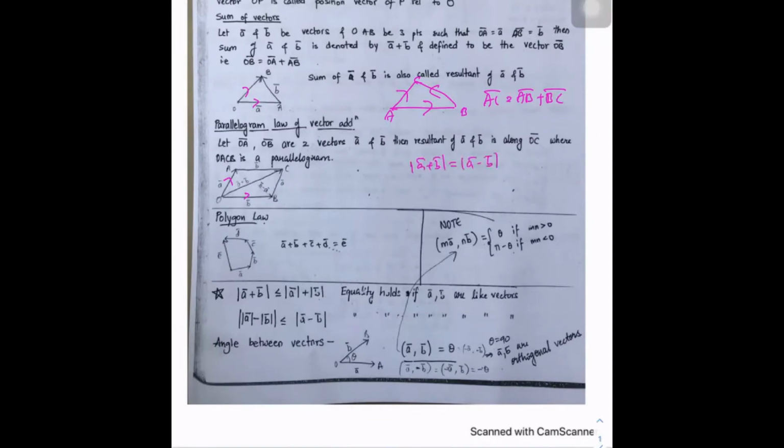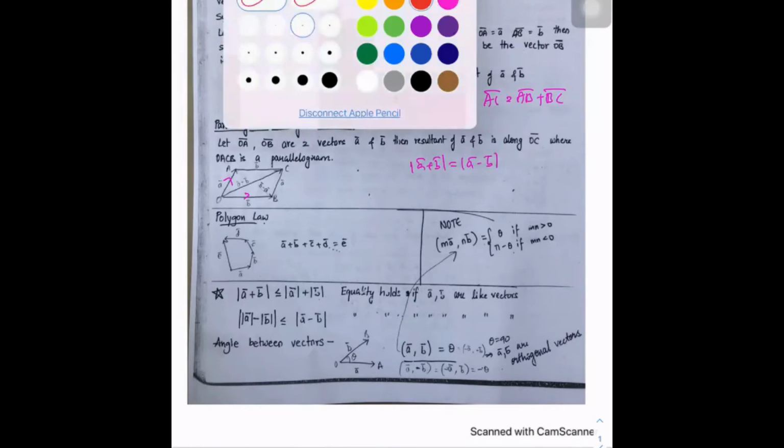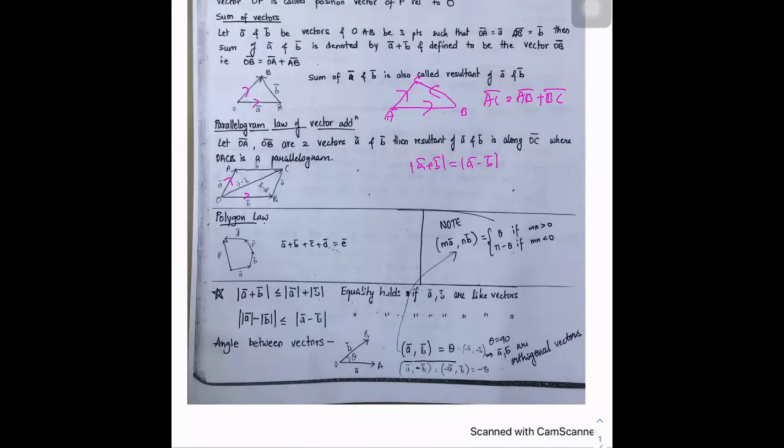If these two results are equal, what result will you get? Perpendicular vectors. Okay, so that parallelogram is a rectangle.